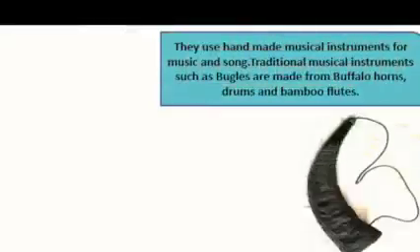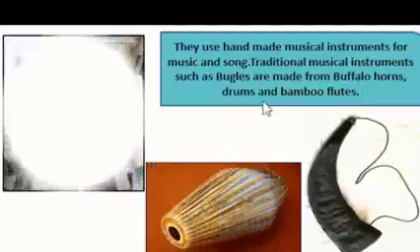They use handmade material or musical instruments for music and song. Traditional musical instruments such as bugles are made from buffalo horns. You can see here, this is bugles and it's made from buffalo horns, and this is fully handmade. And they also like to use the musical instruments like drums and bamboo flutes.